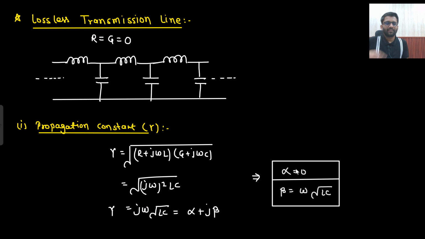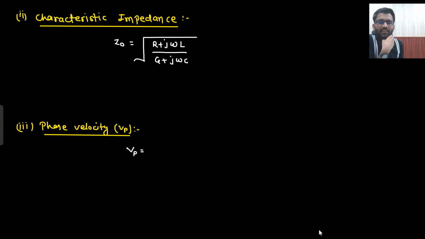So alpha is 0 because it is lossless. There is no loss, so there will be no attenuation. So alpha is 0. Very simple thing, right?